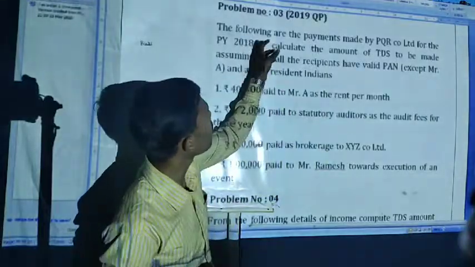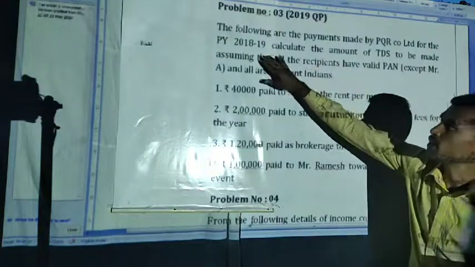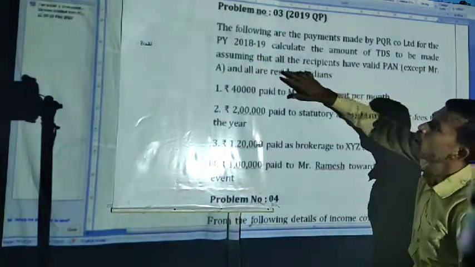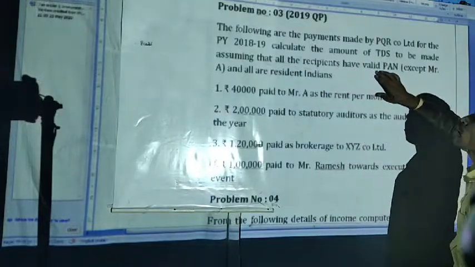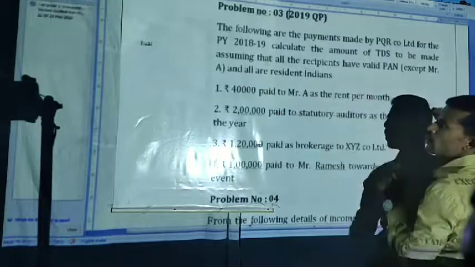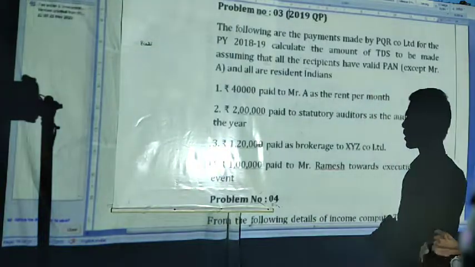See the problem. The following are the payments made by the PQR Company Limited for the previous year 2018-19. Calculate the amount of the TDS to be made, assuming that all the recipients have valid PAN except Mr. A and all are resident Indians, right? All are resident Indians, right?